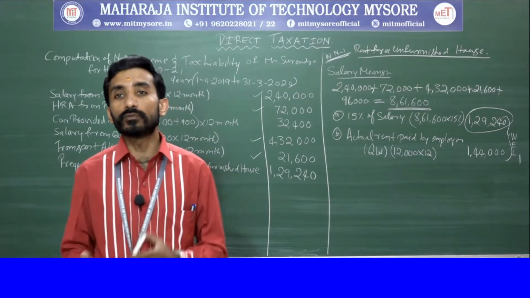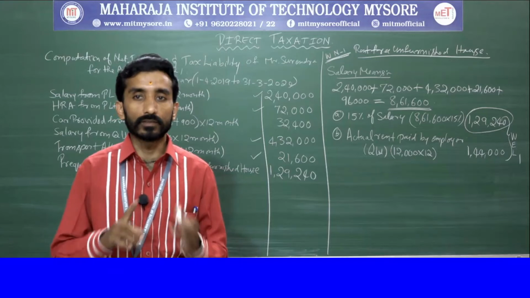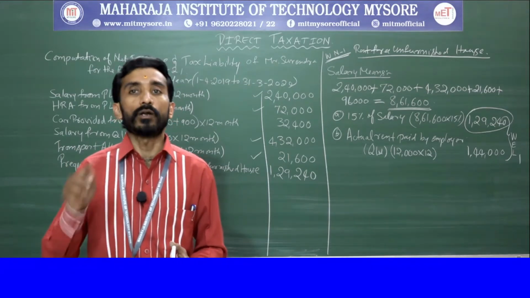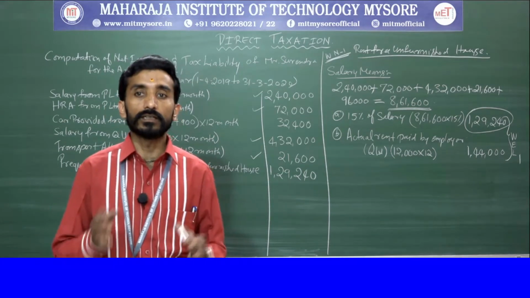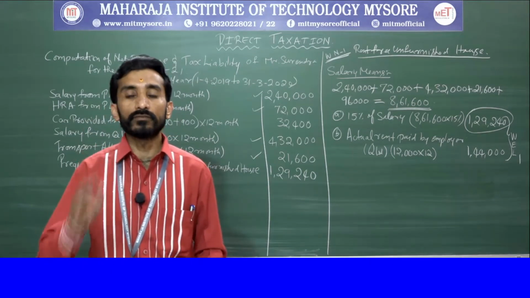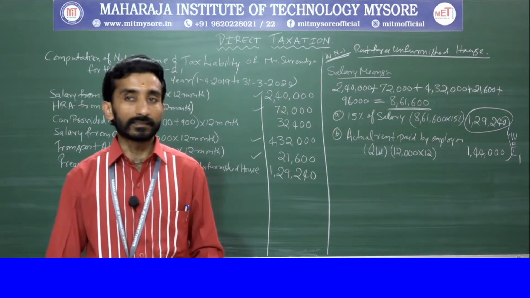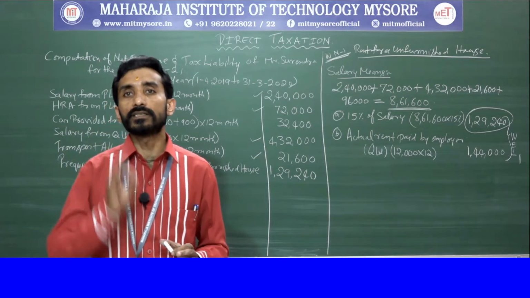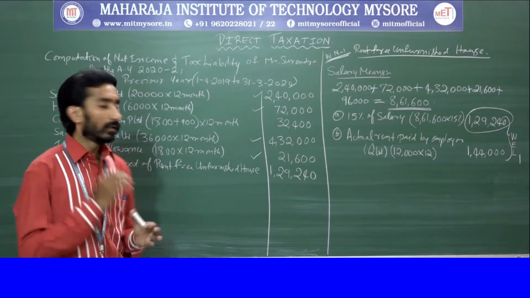So that amount is not taxable here. Next, interest credited in provident fund account by both the employers does not exceed 9.5%, hence that is also not taxable.